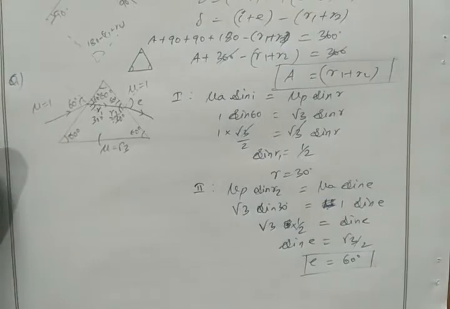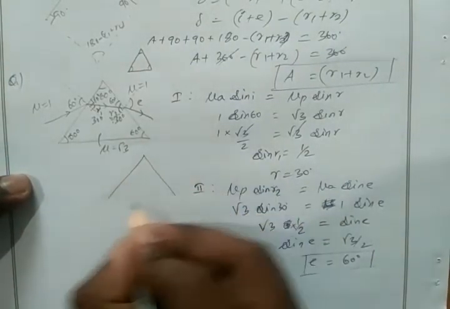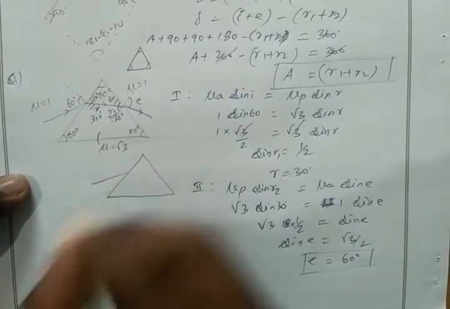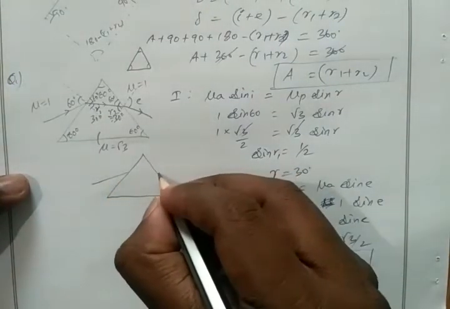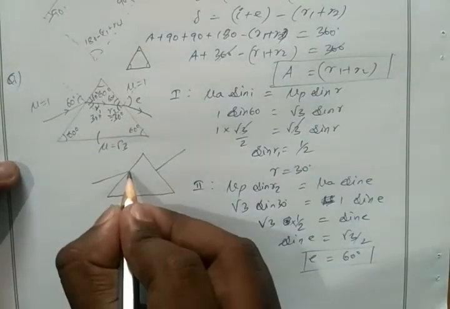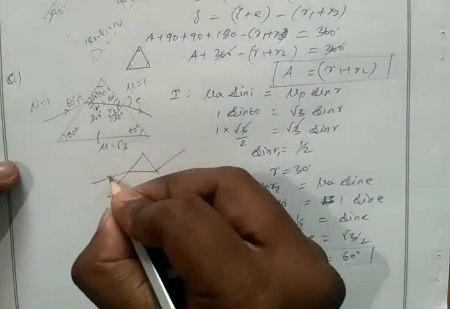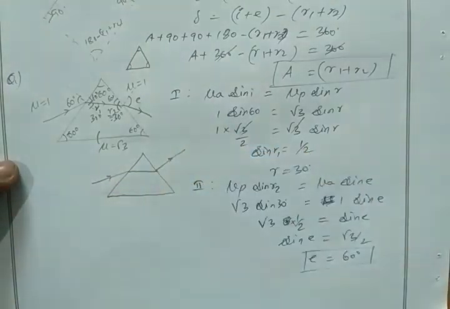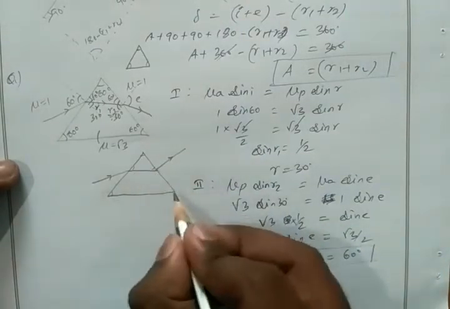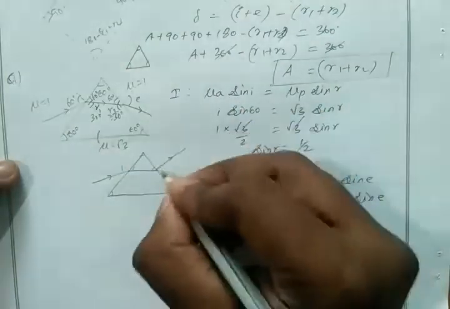Clear? So a triangle will come like this, all have 60 degree. So equilateral prism, incidence angle 60 degree, refracted angle also 60 degree, correct? Then here also we have equilateral prism. So incident angle, then refracted ray. All three have 60 degree, and here also we have 60 degree.